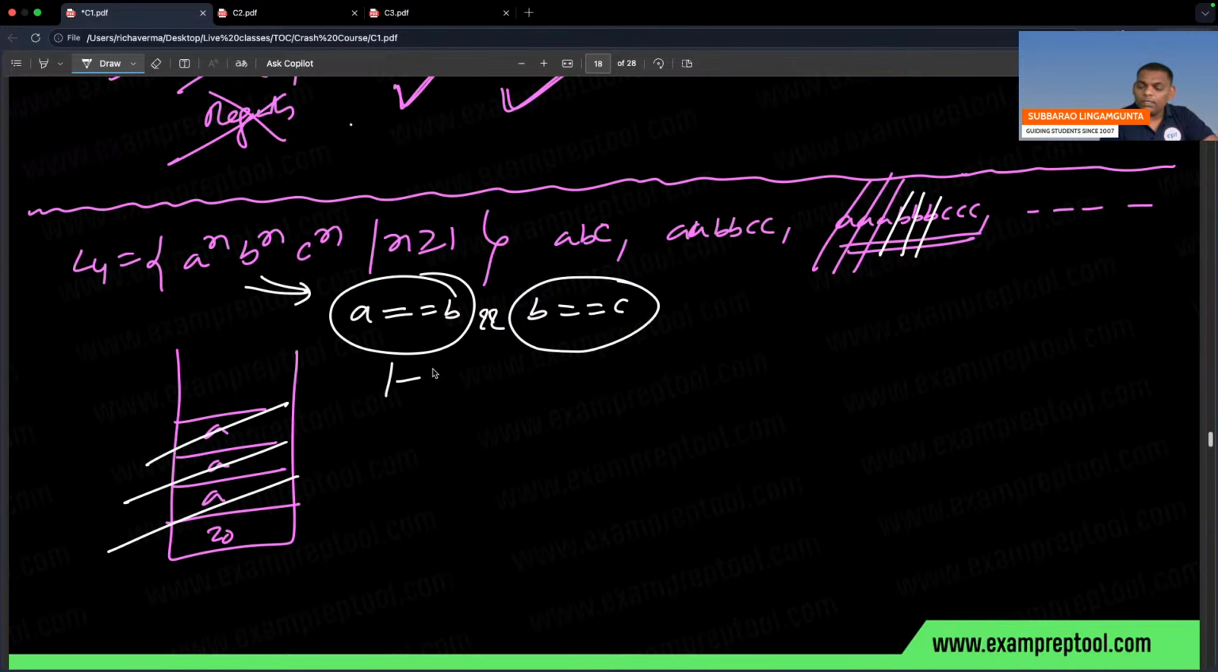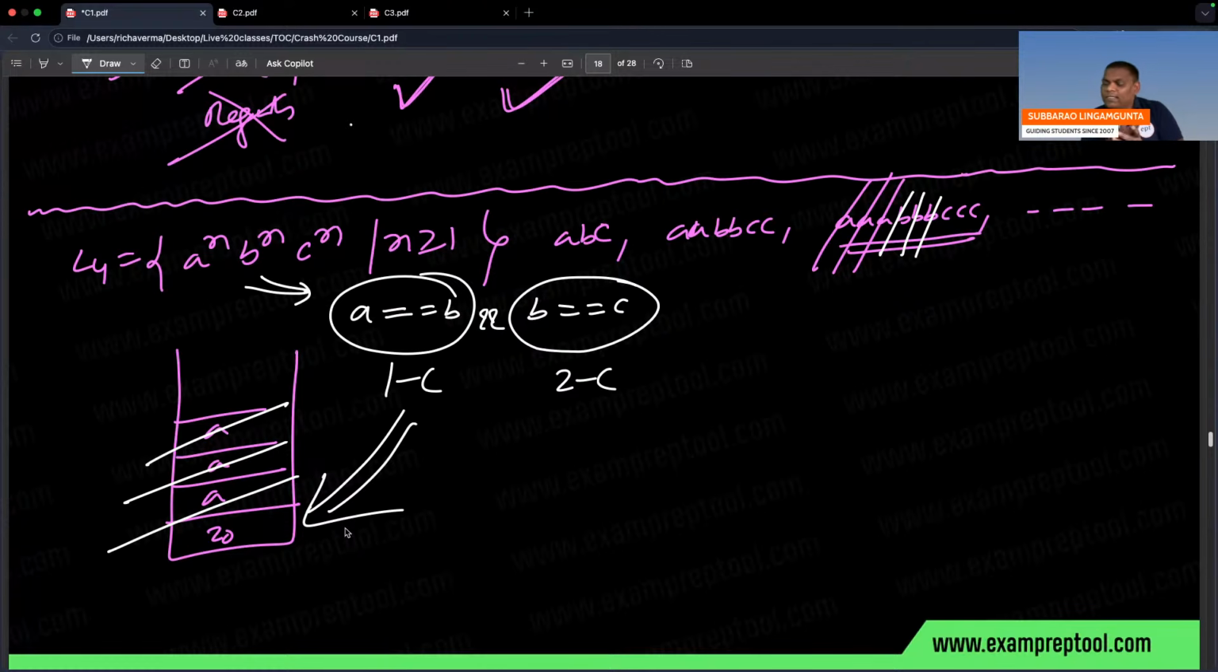First comparison, second comparison. With the help of one stack, you can do one comparison only. If you observe clearly here, A's equal B's, but how will you compare B's and C's? Because B's no more exist, only C's are there. So I don't know how to compare B's and C's.